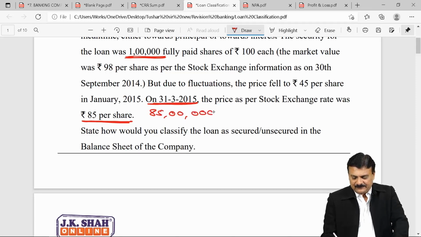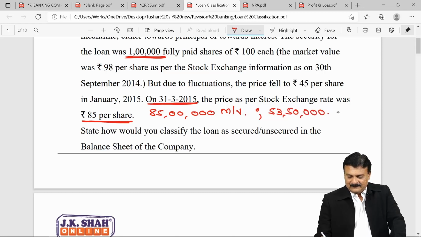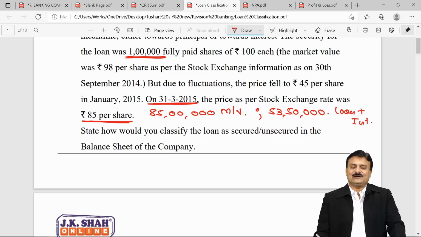The market value of security is 85 lakhs. What is the amount of loan plus interest? 50 lakh plus 3,50,000, so 53 lakh 50,000. Clearly, our bank has got a security of a higher amount. So our loan in the balance sheet of the bank is classified as a good loan and a fully secured loan.